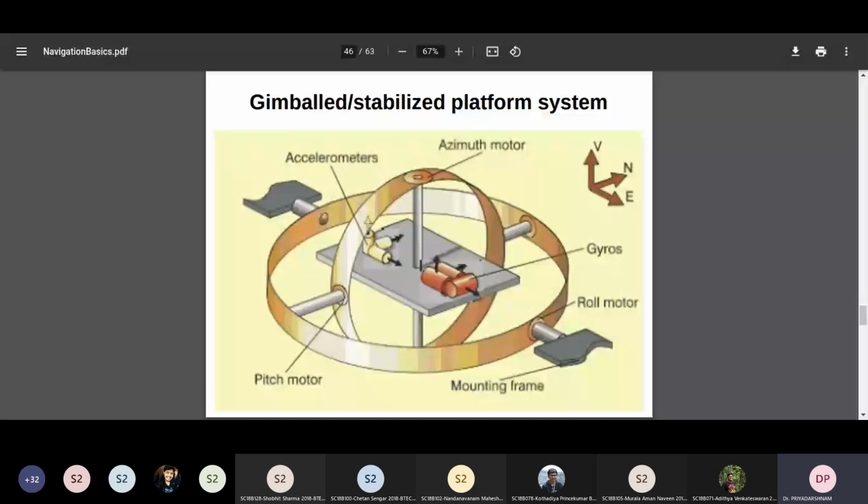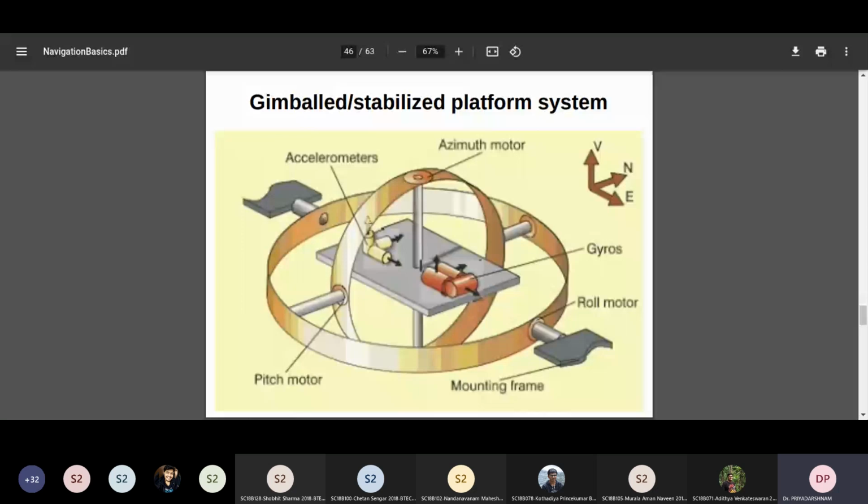So these were very popularly used until a few years ago. Once the computational techniques became very good, people started using body mounted inertial measurement units.